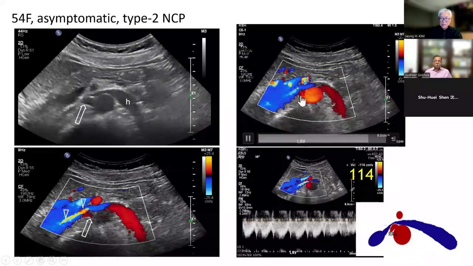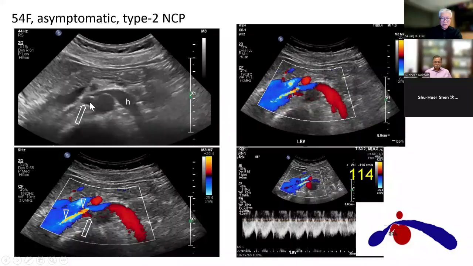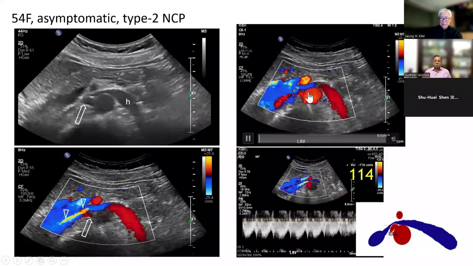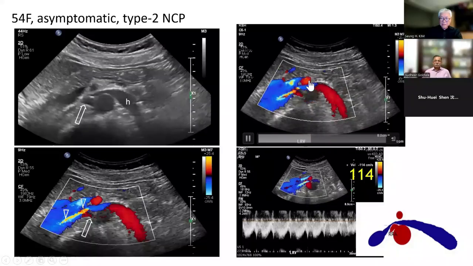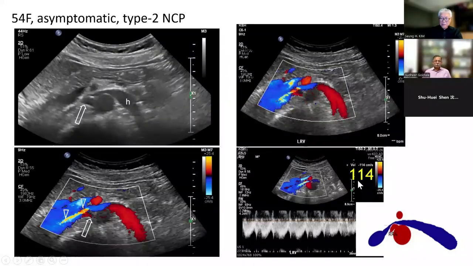That is the origin of the right renal artery. It's not compressed between the aorta and SMA, but is compressed by the right renal artery here. And the peak flow velocity was 114. So this is a type 2 nutcracker.